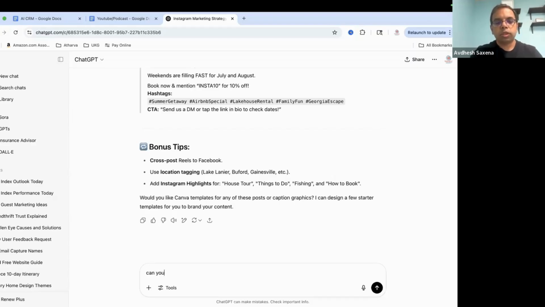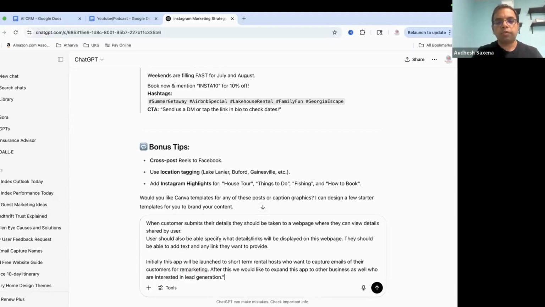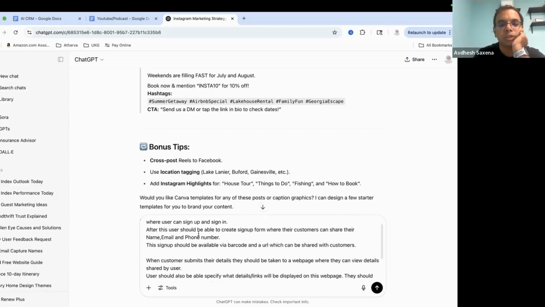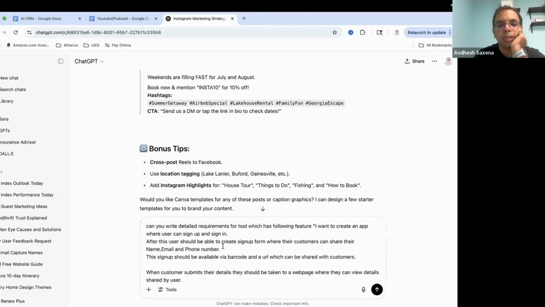Okay. So, can you write detailed requirements for a tool which has the following features? Here I have provided some of the features which I had in mind.